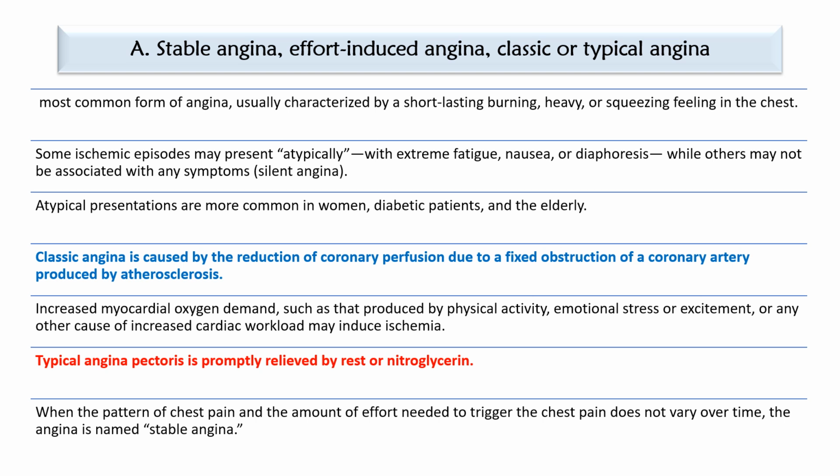Typical angina pectoris is promptly relieved by rest or nitroglycerin because, from the name itself it's clear, stable angina is due to some exertion or any kind of exercise. So this type of angina can be relieved by taking rest or nitroglycerin. When the pattern of chest pain and the amount of effort needed to trigger the chest pain does not vary over time, the angina is named as stable angina.